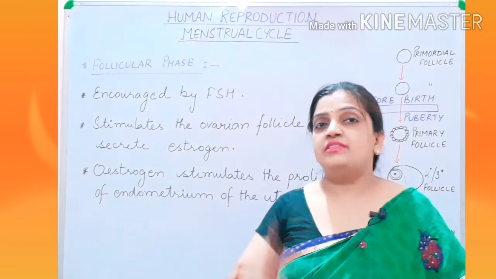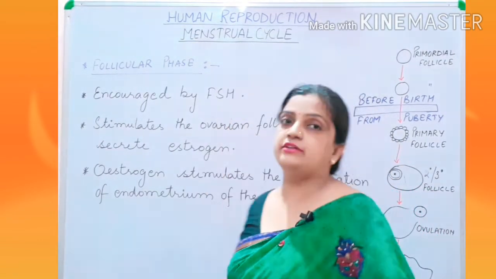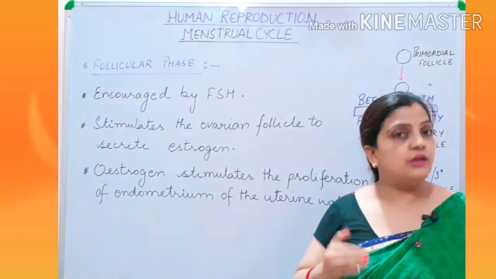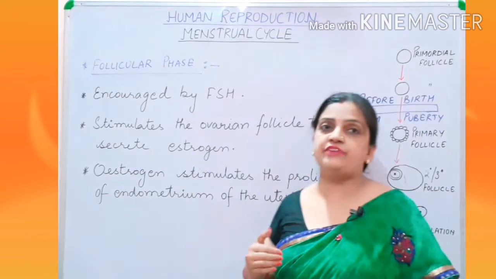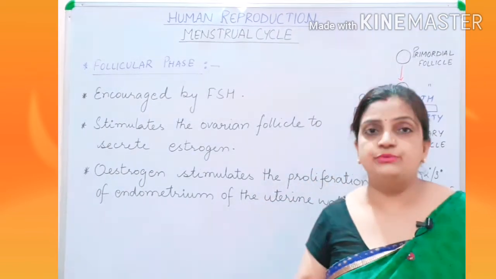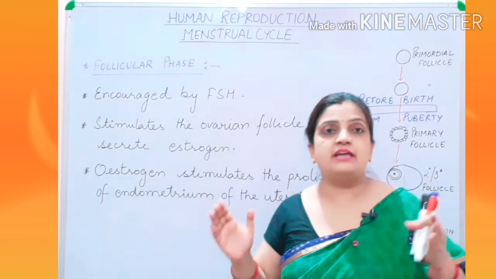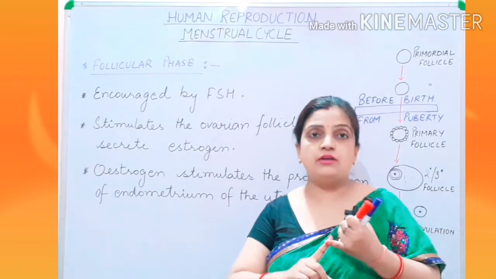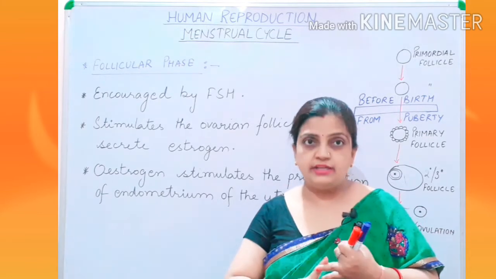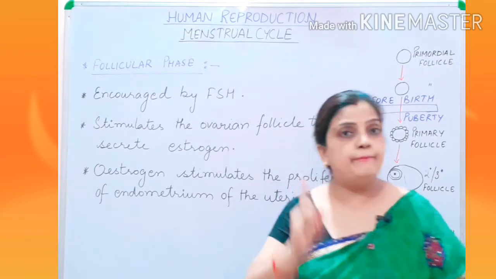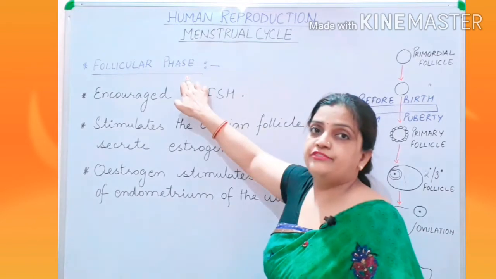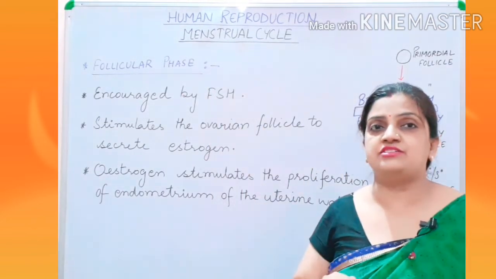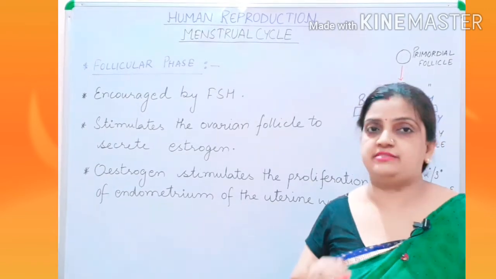Now children, there is one more phase within the follicular phase, which is called the ovulatory phase. But don't get confused that your menstrual cycle has four phases. It has three phases only: the menstrual phase, the follicular phase and the luteal phase. But within the follicular phase, another phase is present, called the ovulatory phase.